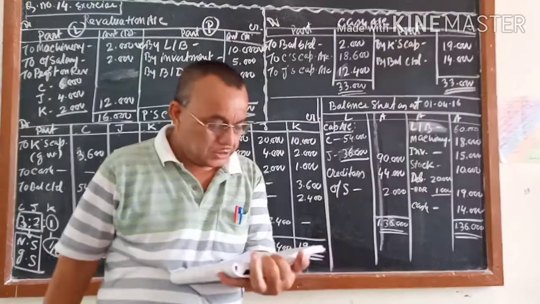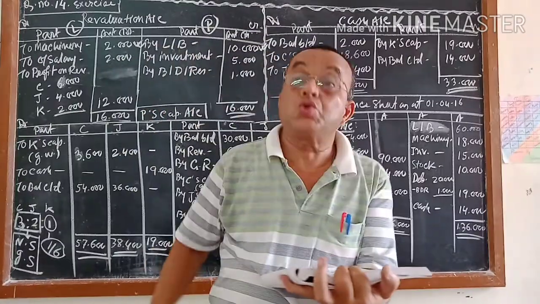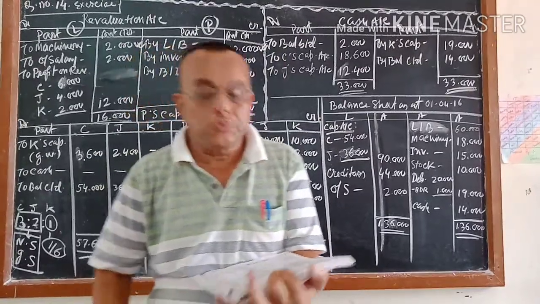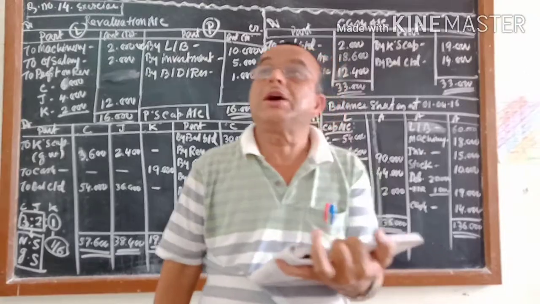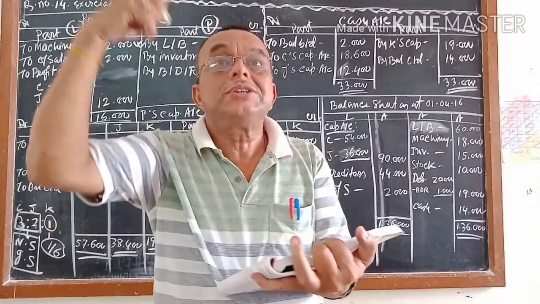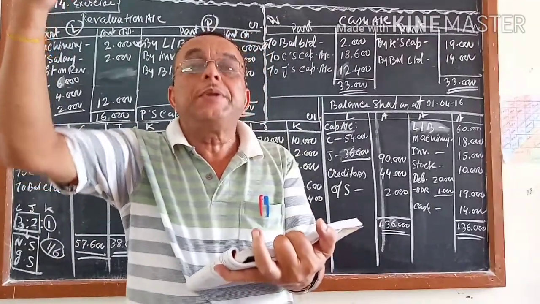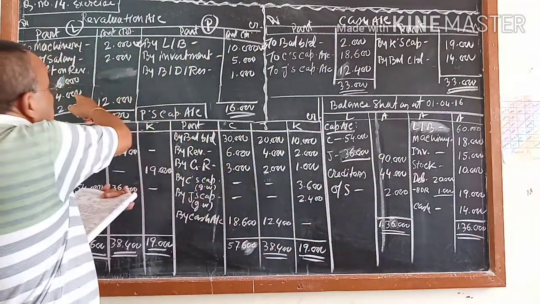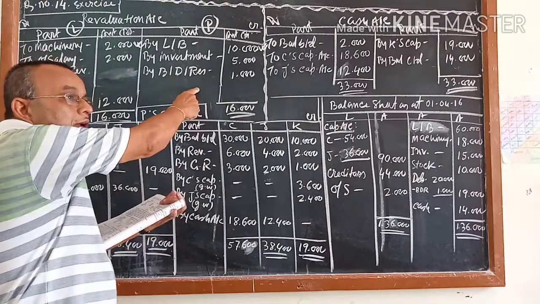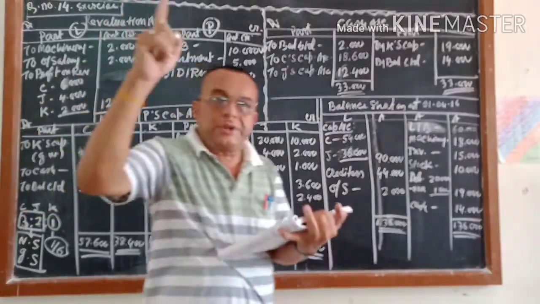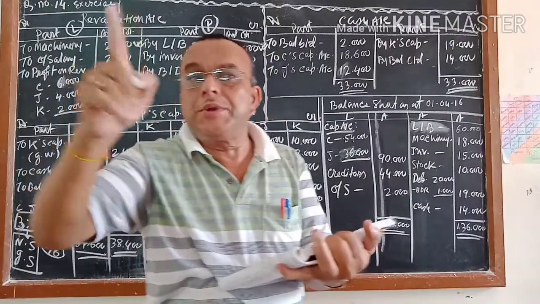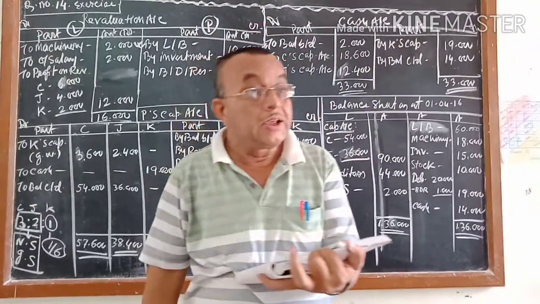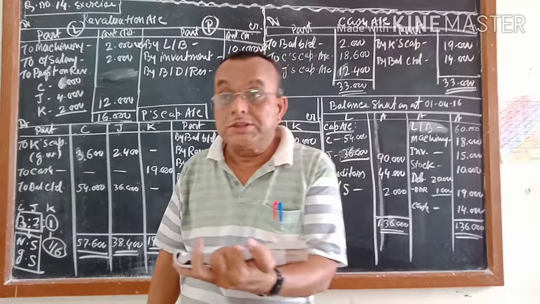The third point: the market value of the investment is 150% of its book value. What is your book value? Investment is 10,000. The investment value is increased. If the investment value is decreased, where will you write it? You will write it here. If it is increased, you will write it here. But if it is decreased, don't write it immediately, because you have to see in the old balance sheet whether an investment fluctuation reserve is there or not.